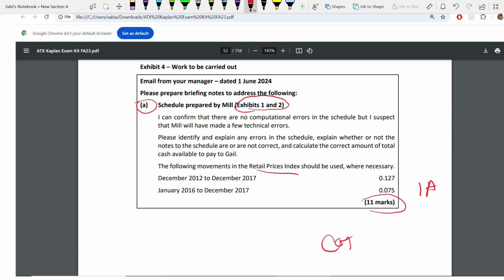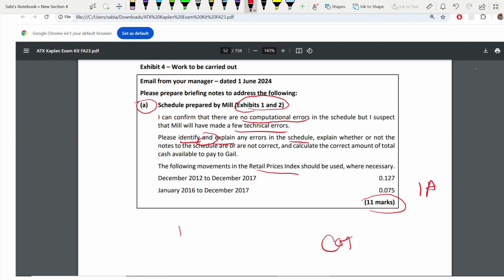See, he is confirming there are no computational errors in that schedule that was made in exhibits 1 and 2. But I suspect he might have made some technical errors. So your job is, please identify and explain 2 requirements. First, identify the issue, the error, then explain the error in the schedule.